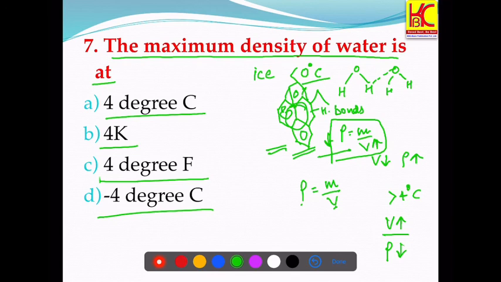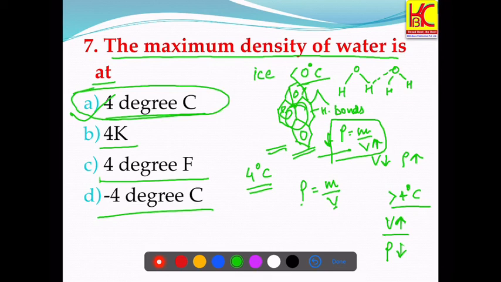It was 4 degrees Celsius. Because at 0 degrees Celsius, the density was lowered because the volume was high, and again when the temperature is above 4 degrees Celsius, the volume is increasing, hence the density is decreasing. So the right answer would be 4 degrees Celsius. At 4 degrees Celsius, water is having the maximum density.